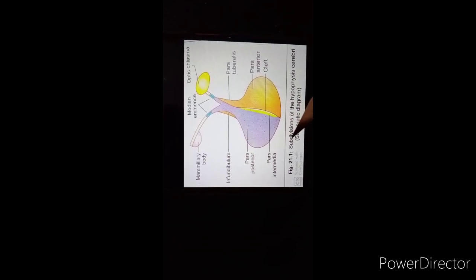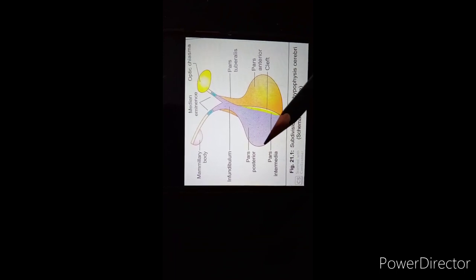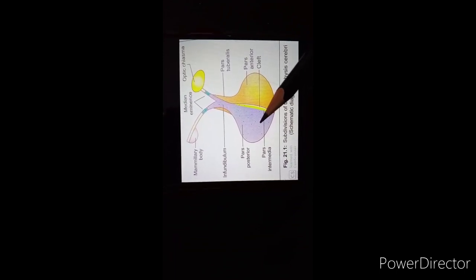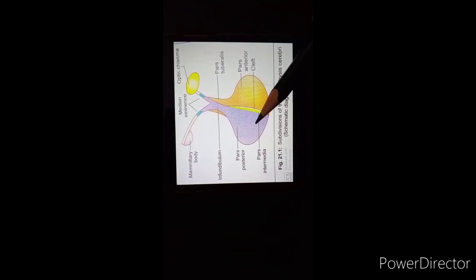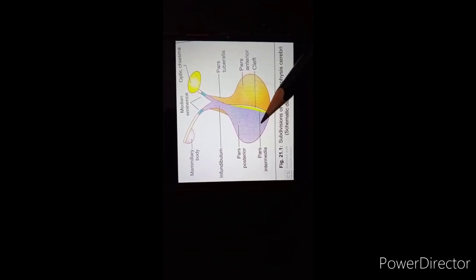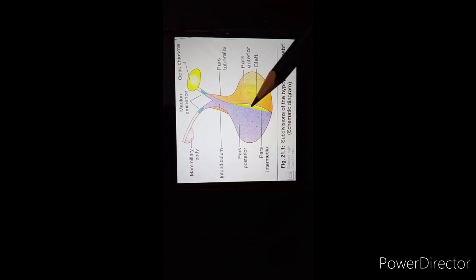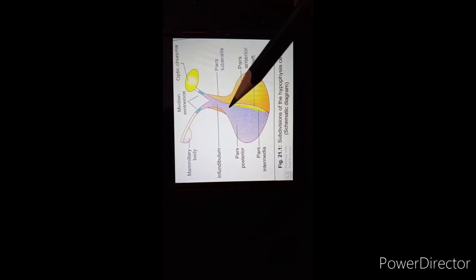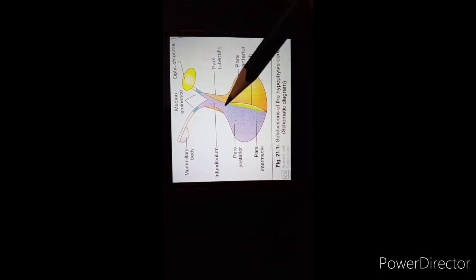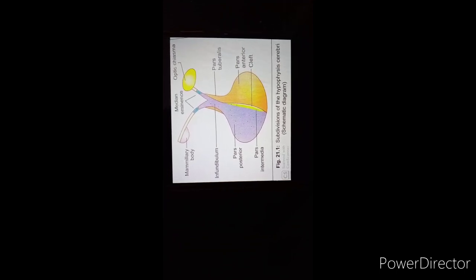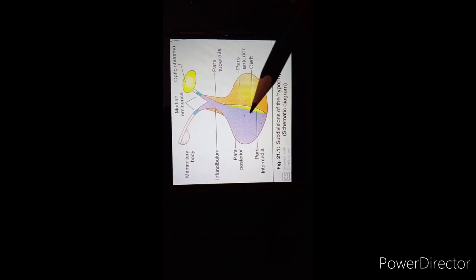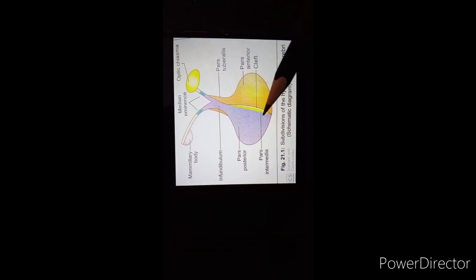The pars posterior, this major part here. Pars posterior contains numerous nerve fibers. It is directly continuous with the central core of the infundibular stalk, which is again made up of nervous tissue. Collectively, this infundibular stalk and the pars posterior are together called the neurohypophysis.